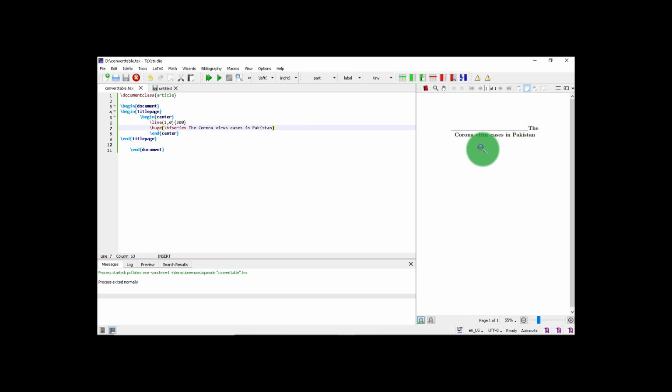You see, I put brackets around the huge. The reason behind these two curly brackets is that I used slash huge, then everything after this huge command is going to be huge. So by putting the brackets around this, it contains the hugeness in brackets only.